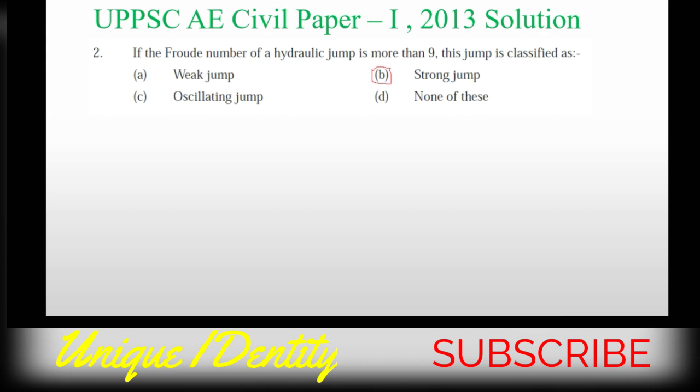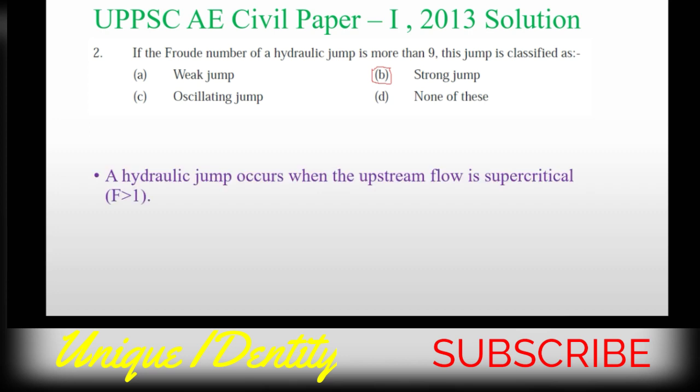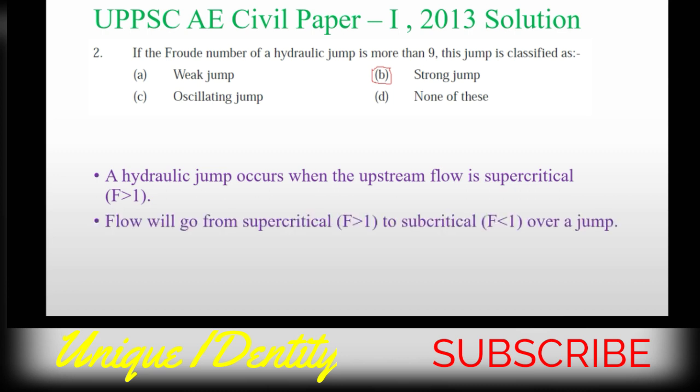Second question, if the Froude number of a hydraulic jump is more than 9, this jump will be classified as weak jump, strong jump, oscillating jump, none of these. Now this is a very informative question. Please listen carefully. We know that a hydraulic jump occurs when the upstream flow is supercritical, that means Froude number greater than 1. Flow will go from supercritical to subcritical, that means Froude number greater than 1 to Froude number less than 1 over a jump.